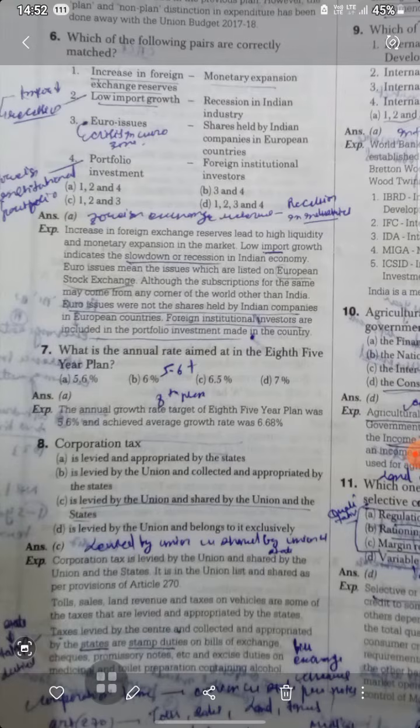What is the annual growth rate aimed at in the 8th Five-Year Plan? It's 5.6%. So the annual growth rate target is 5.6%.